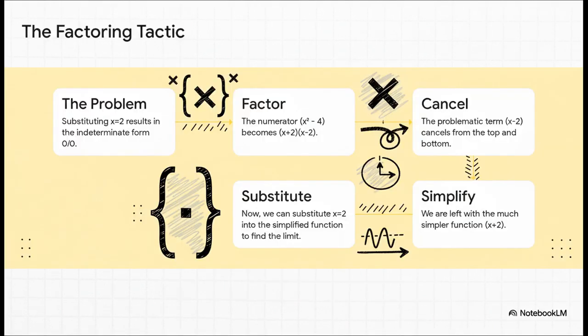But watch this. A little bit of high school algebra is all we need. That top part, x squared minus 4, can be factored into x plus 2 times x minus 2. And would you look at that? We have an x minus 2 on the top and an x minus 2 on the bottom. That's the part that was causing all the trouble. We can just cancel them out. And what are we left with? Just this simple little function, x plus 2.